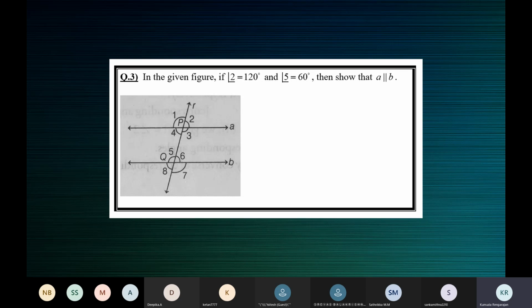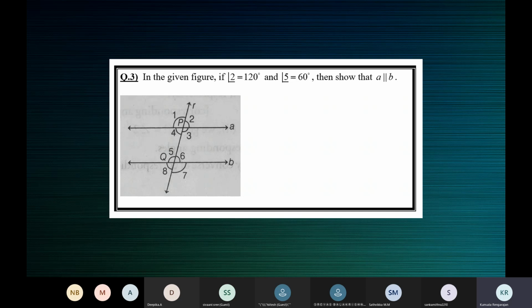Okay, we'll just ignore that. It doesn't match the magnitude of the angles. They don't match with the figure. But just going by that, we'll ignore that part. So when angle 5 is 60 degrees, angle 6 will be 120 degrees. So 6 is 120, 2 is also 120.